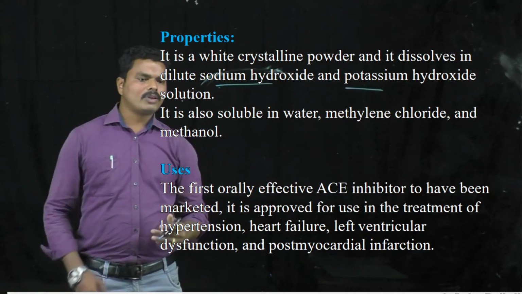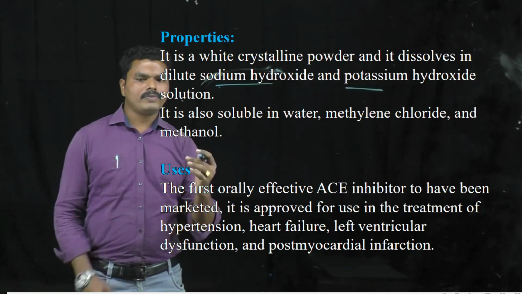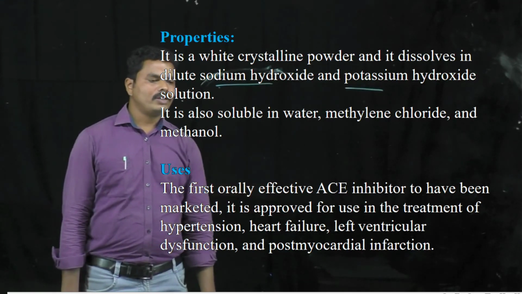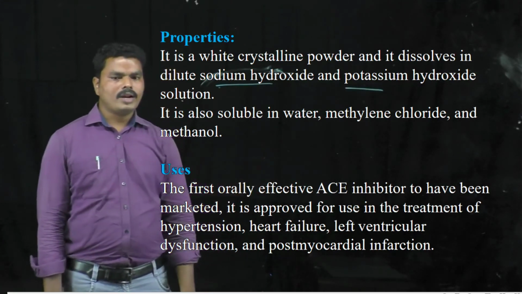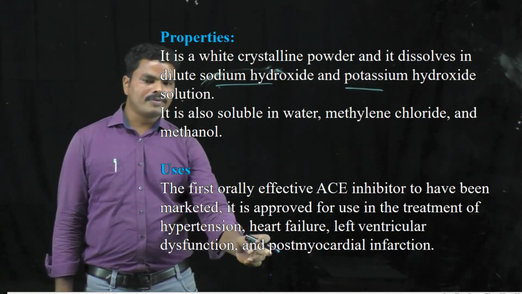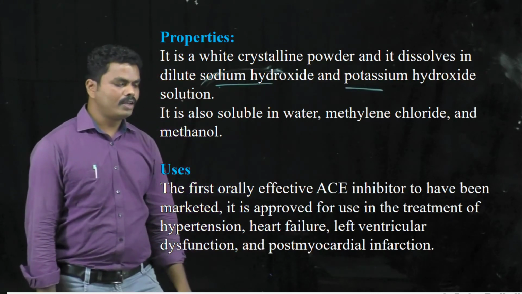When you look at the pharmacological actions of captopril, it is one of the first drugs marketed as an orally active angiotensin converting enzyme inhibitor, and it is used for the treatment of hypertension, heart failure, left ventricular dysfunction and post myocardial infarction.